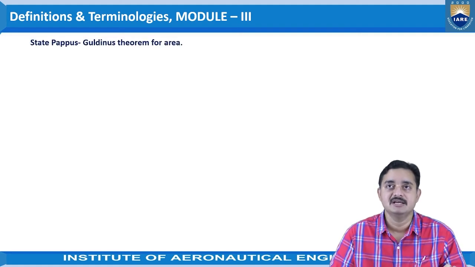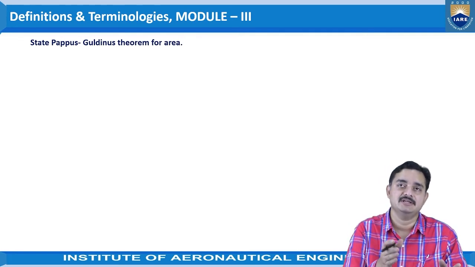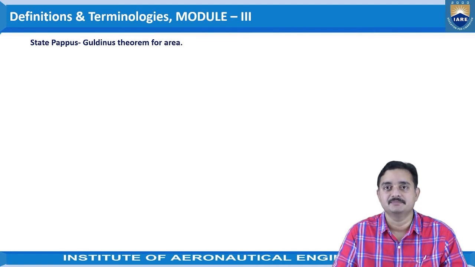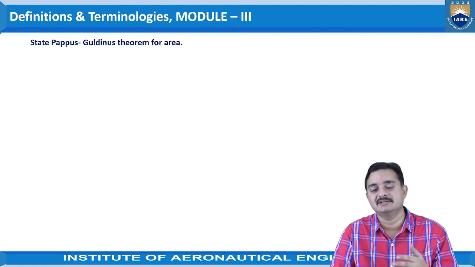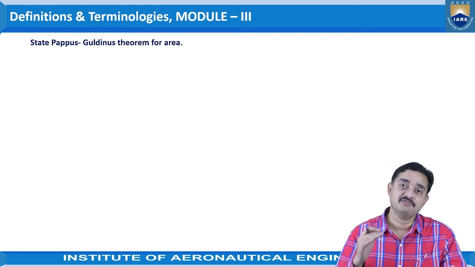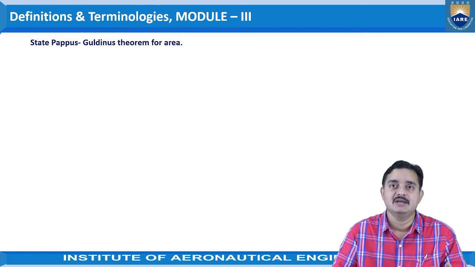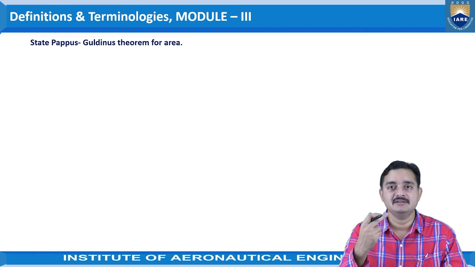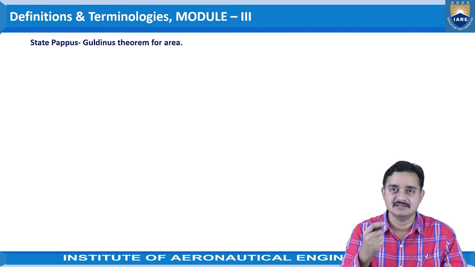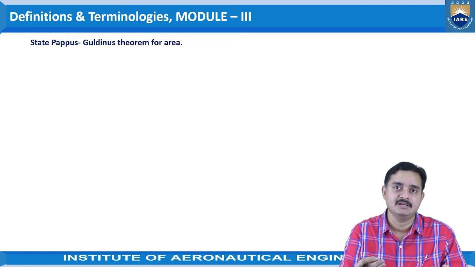Coming to the next one, state Pappus and Guldinus theorem for area. This is a very useful theorem stated by Pappus and Guldinus. These are related to the formation of area because of the revolution of any point or any line. If a line is revolved about a central axis, then some volume will form.